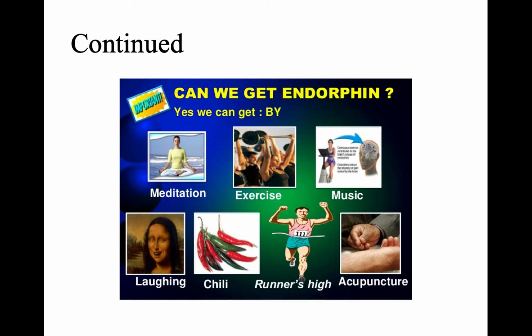Apart from this, listening to music, laughter, acupuncture, and the consumption of chili also induce the release of the endorphins. So with exercise, meditation, listening to music, acupuncture, and laughter, reports say that the endorphins are released and bring a sense of euphoria or happiness in the body. This is the role of the endorphins.